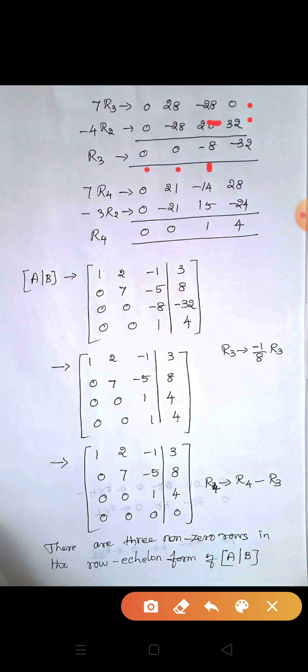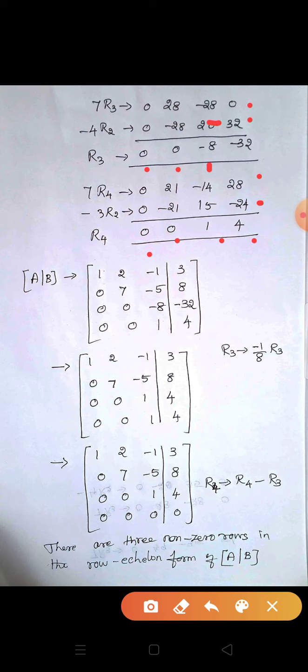7 R4, that is 7 into R4, we get the answer 0 21 minus 14 28. Minus 3 R2, which is 0 minus 21 plus 15 minus 24. Adding these two rows we get the answer 0 0 plus 1 plus 4.